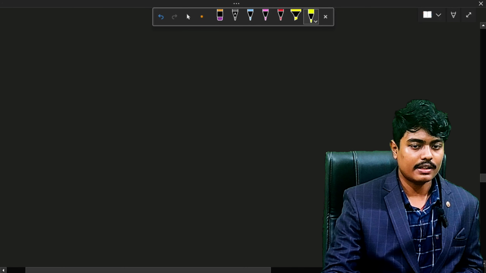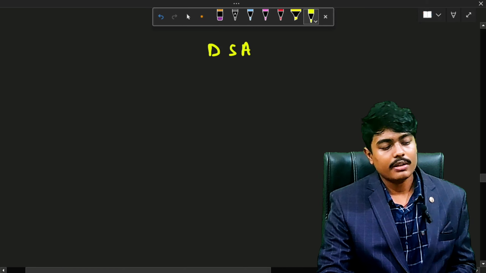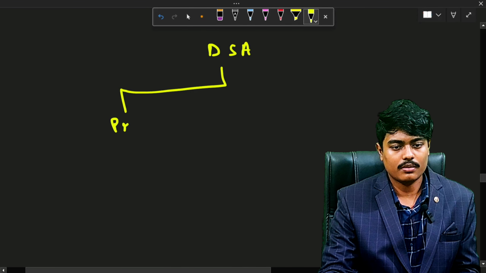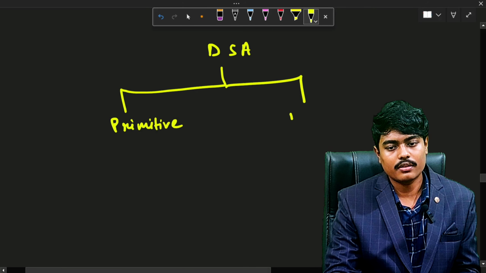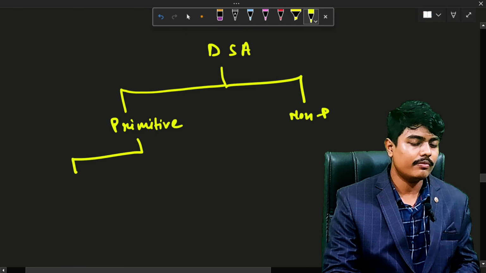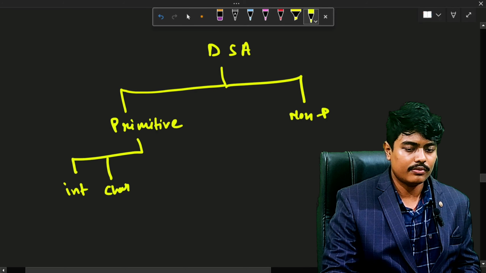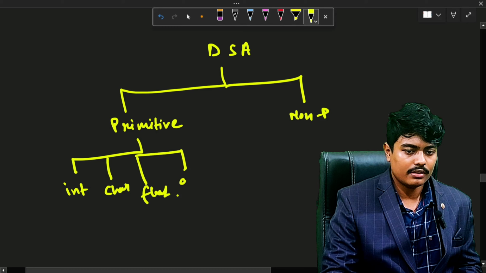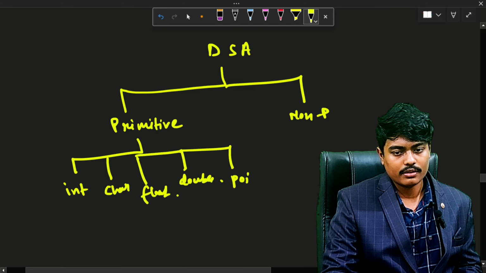If we divide data structures and algorithms, DSA can be divided into primitive data structures and non-primitive data structures. I'm writing primitive and non-primitive, non-P, so you can understand. In primitive data structures we have the integer, the character, the float, the double, and we can also include the pointer in it.